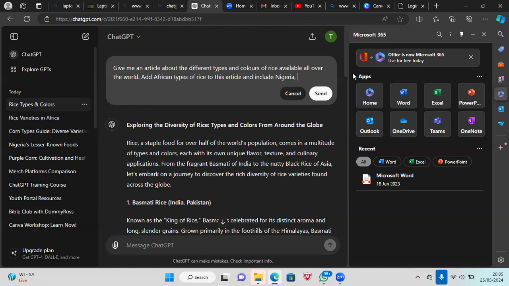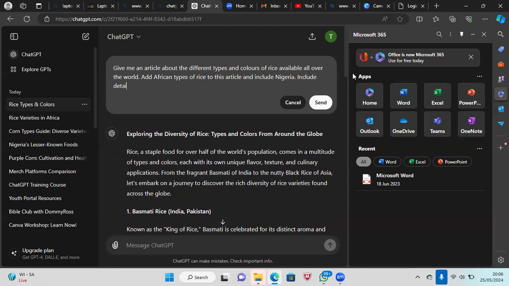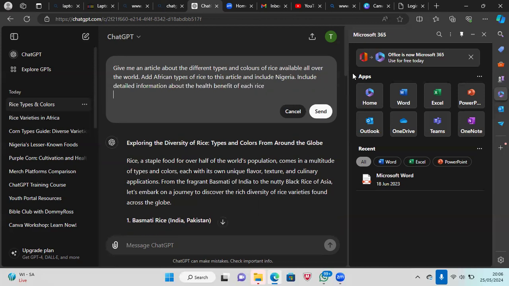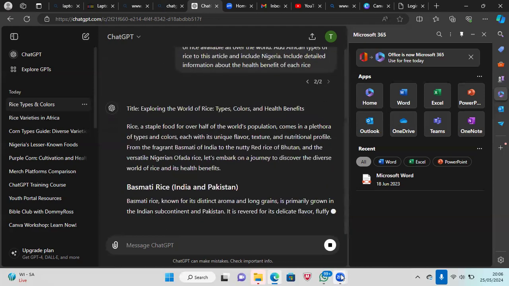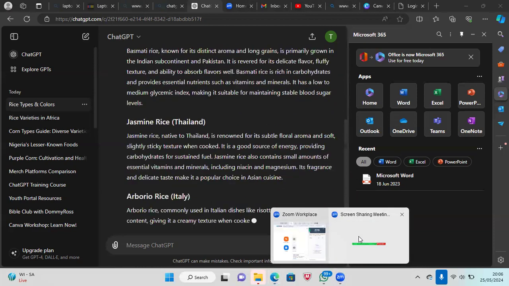So let's say, include detailed information about the health benefit of each rice. Okay, let's see what it's going to give us.